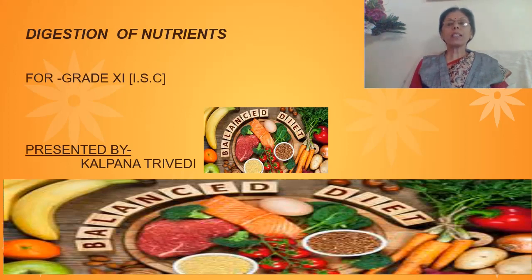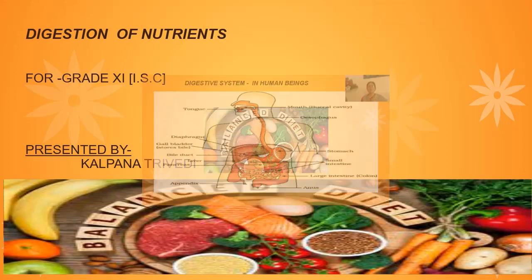This video consists of a short recap of the digestive system in human beings, as well as how various complex food substances are broken down into smaller and simpler food substances with the help of various enzymes, and how they are utilized by various cells of our body. So, let us study how digestion of various nutrients present in our diet takes place in our body. So, let us move further.